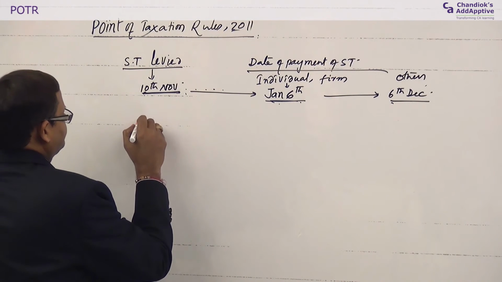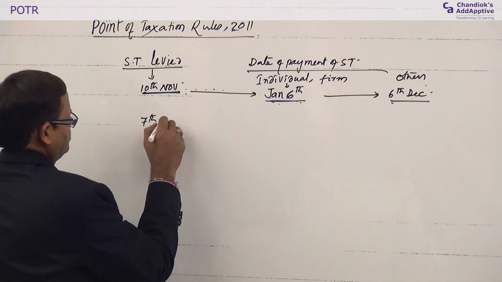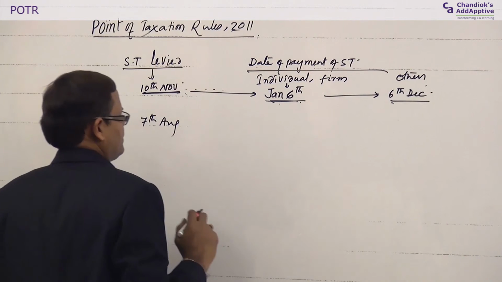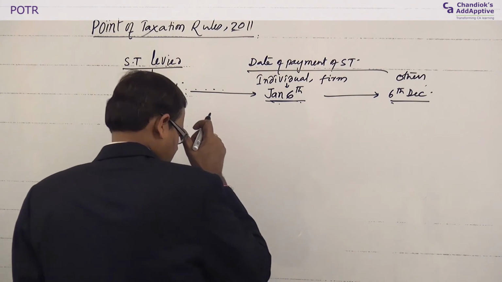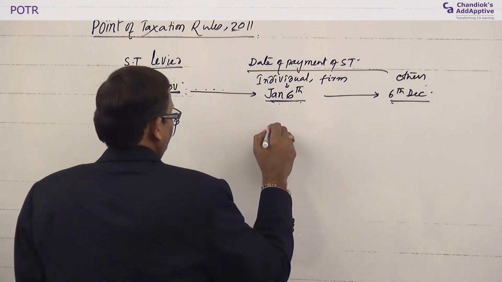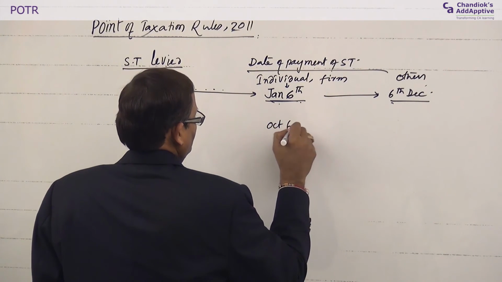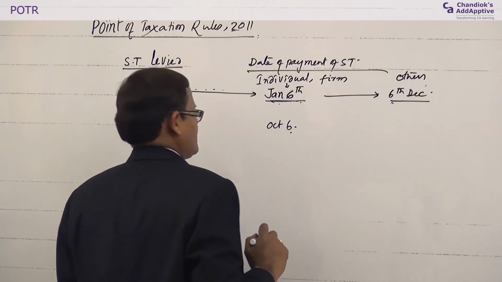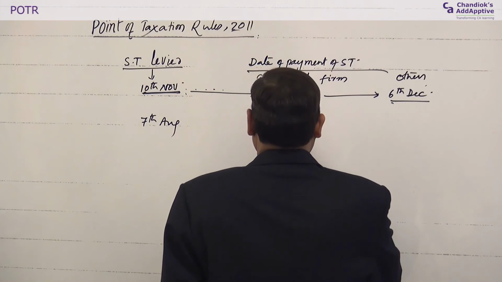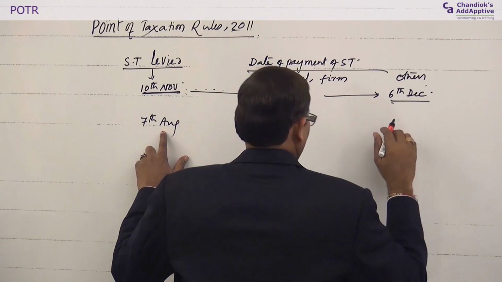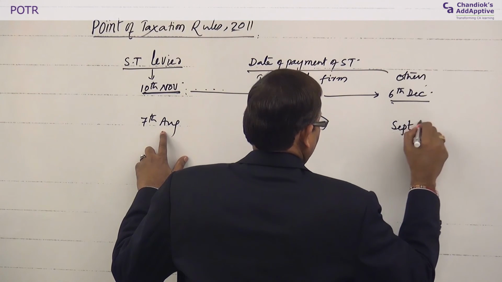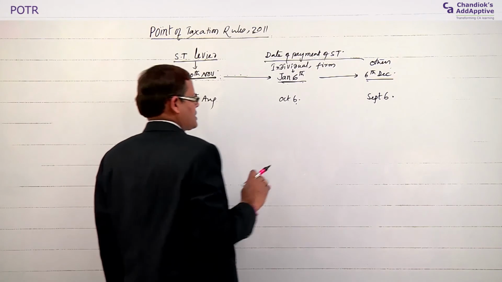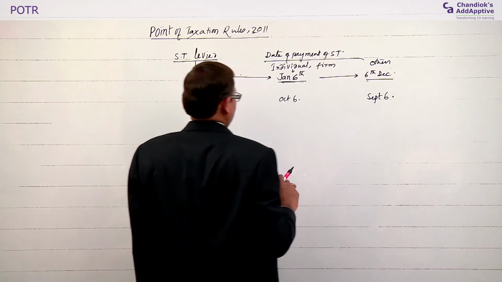Or similarly, 7th August. Tax liability arose on 7th August, means the point of taxation is 7th August. Here, quarter ending September. So, July, August, September, the payment is due on October 6th. September ending quarter, and October 6th. And for monthly, the next month immediately, September 6th. Because nowadays everything is e-payment only, so it is 6th instead of 5th.